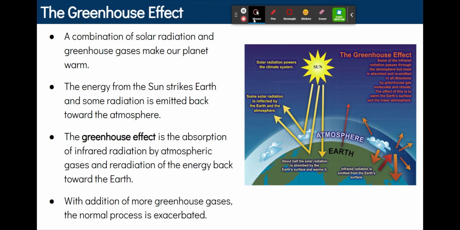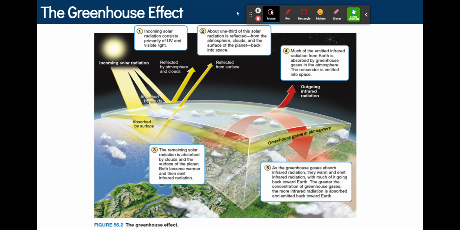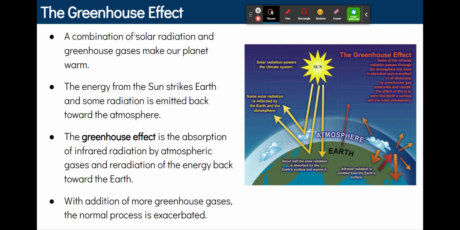So, what is the greenhouse effect? For those of you who are watching this after we do our lab, all of you by this point should have done the greenhouse effect gizmo, where you explored how increasing the rate of the greenhouse gases in the atmosphere contributes to a warming of the atmosphere. Well, why is that occurring?